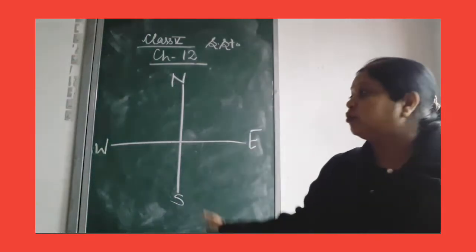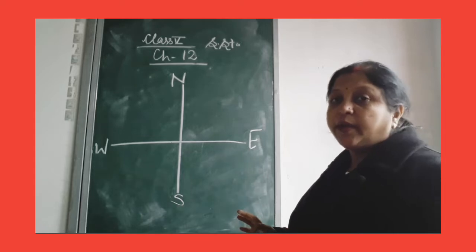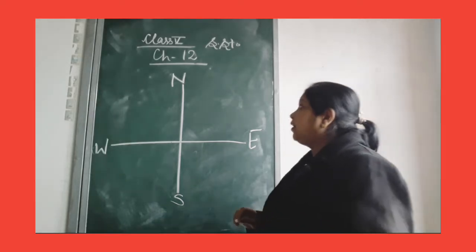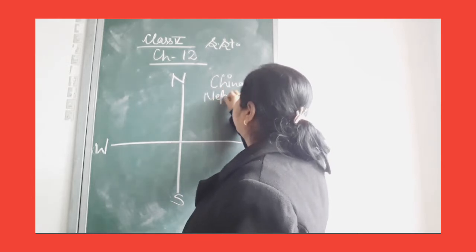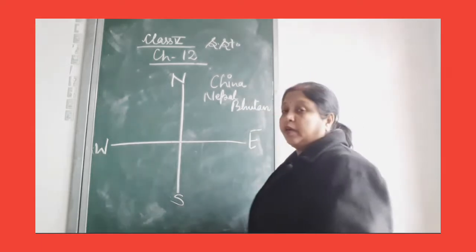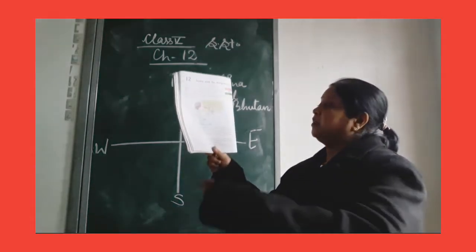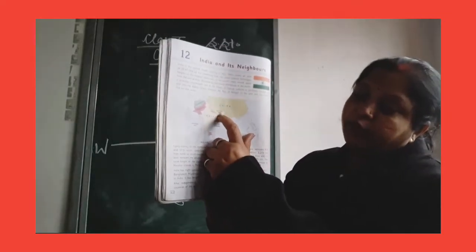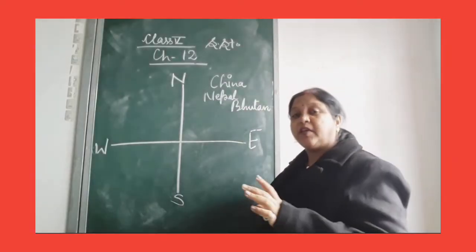So, how many neighboring countries does India have? 8. Mainly 8. So, first we talk about the north direction. Which countries are in the north direction? You can see the map given in your book page number 62. In north direction, China, Nepal and Bhutan. Okay. See here, China, you can see in your book, China, north direction, then Bhutan, very small, okay, then here Nepal. So, these 3 in north direction.